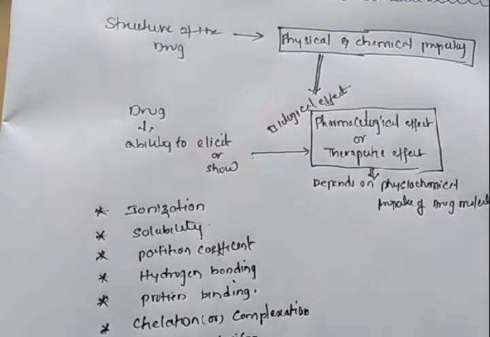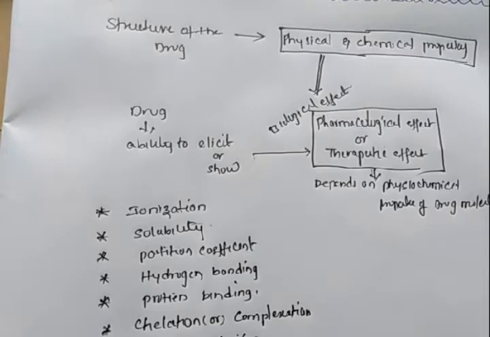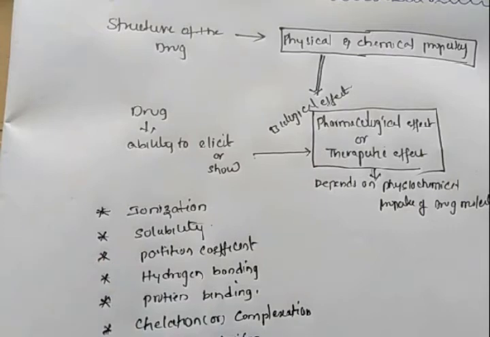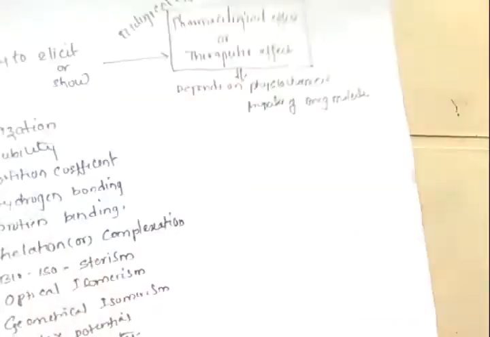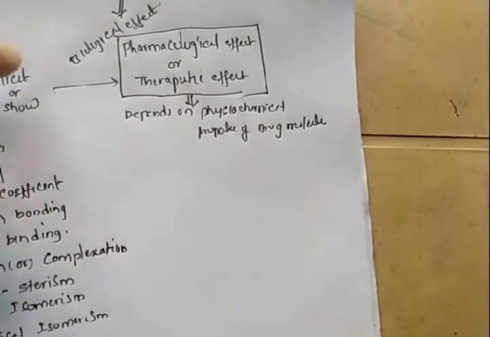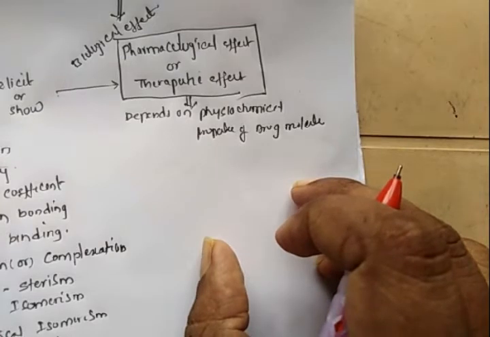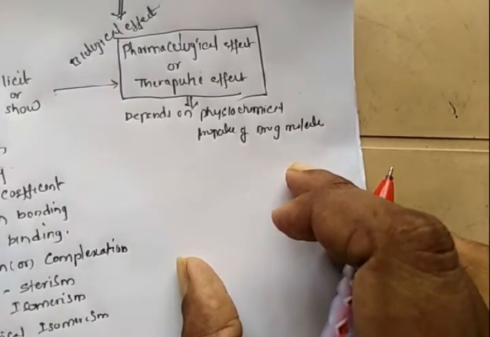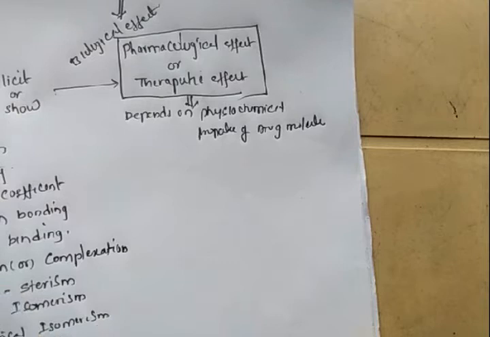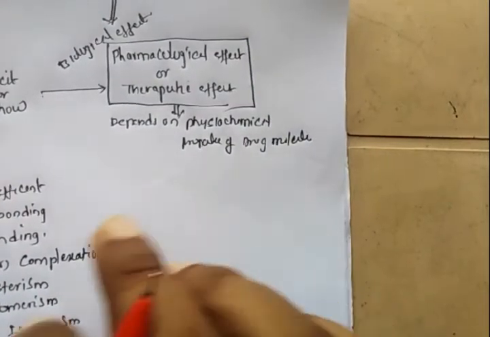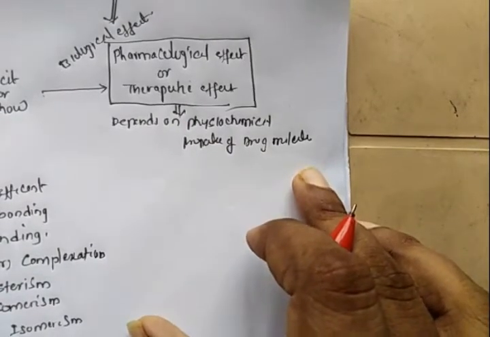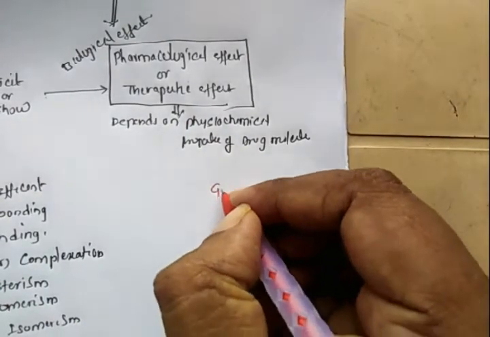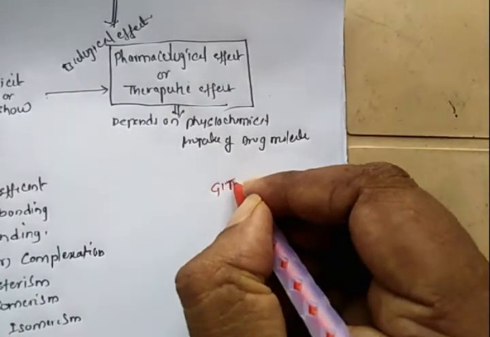Before going into the individual physiochemical properties, I will simply explain what ionization, solubility and partition coefficient are. This is a simple explanation for knowing the importance of these properties. Whenever a drug is taken through the oral route, it first reaches the GIT, the gastrointestinal tract.